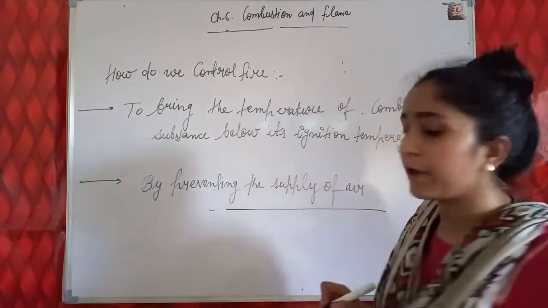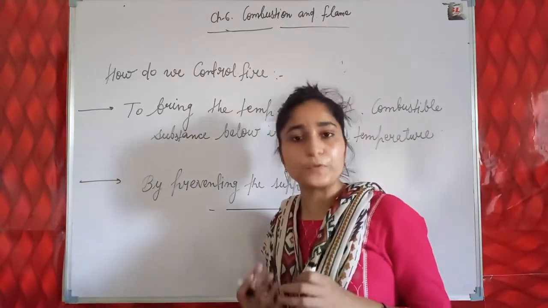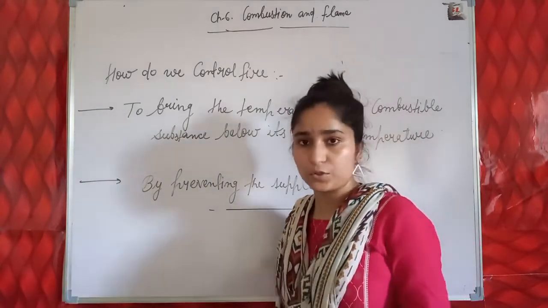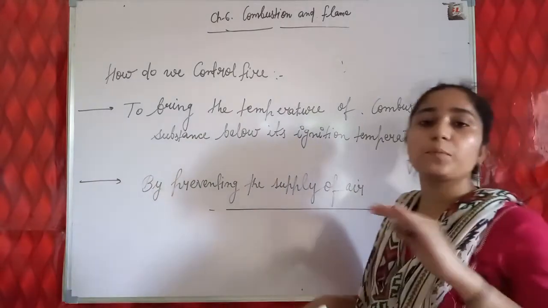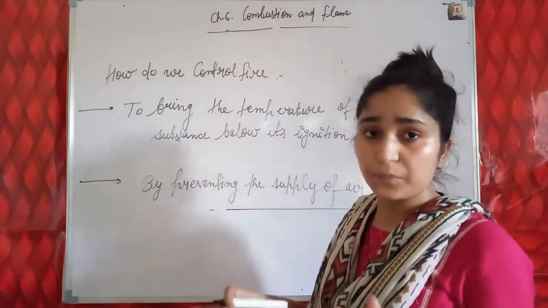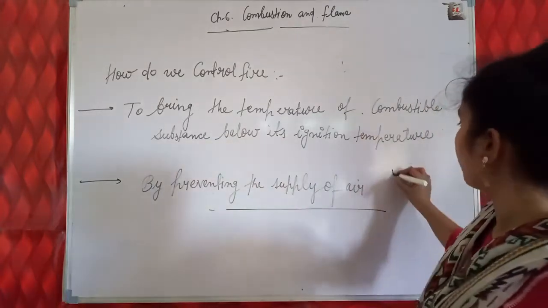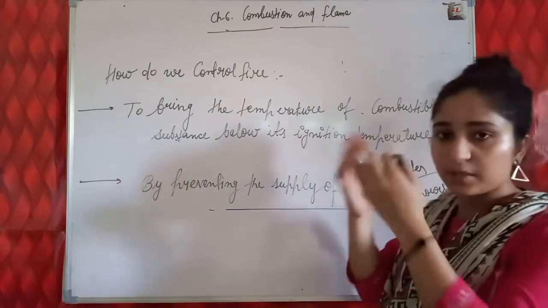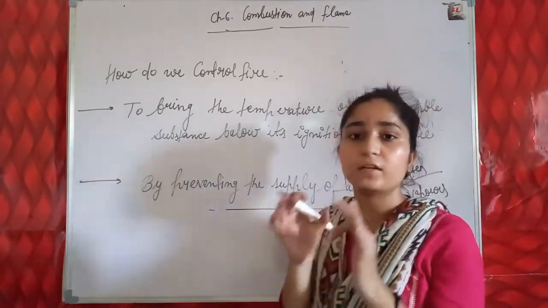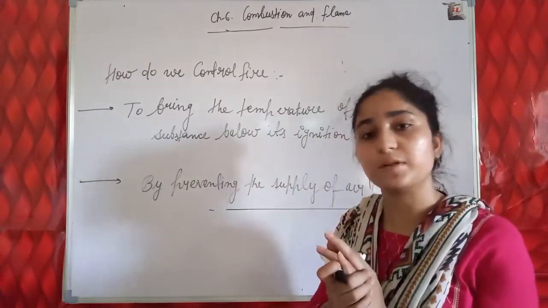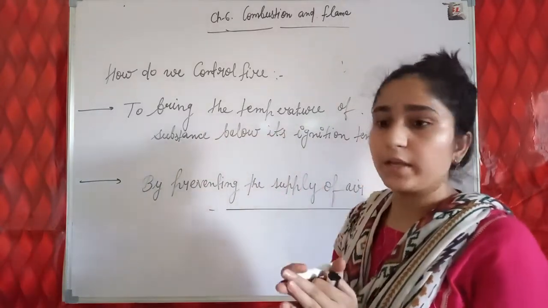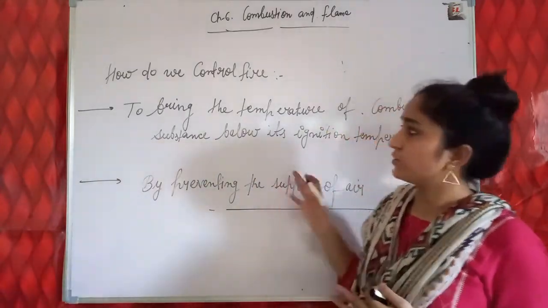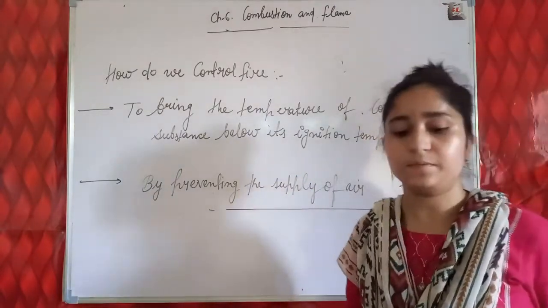So fire can be extinguished. Next is by preventing the supply of air. Air is also a necessary condition for producing fire, and if the supply of air is cut off, the fire is also extinguished. So when the fire brigade pours water on the fire, water vapors surround the combustible substances, and because of the water vapor surrounding the combustible substance, it is also useful in preventing the supply of air, which leads to extinguishing the fire. So this is how we control fire. I hope you have understood this.